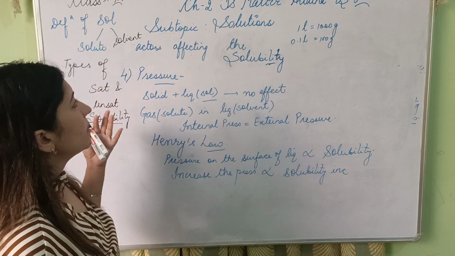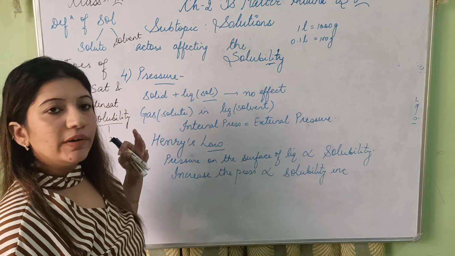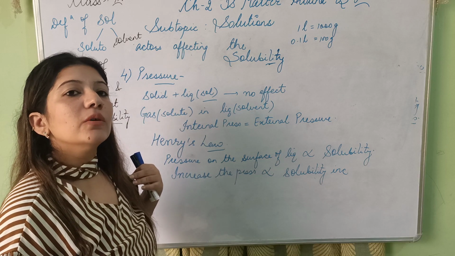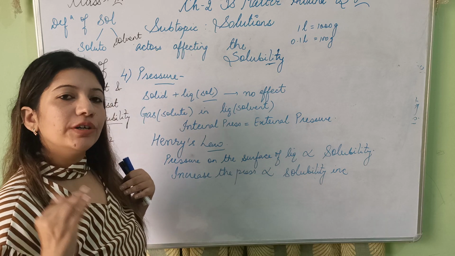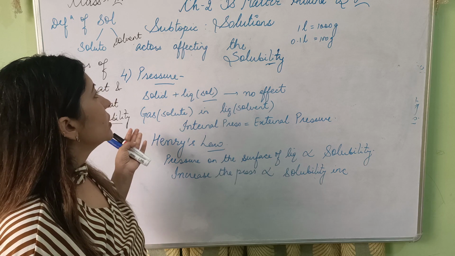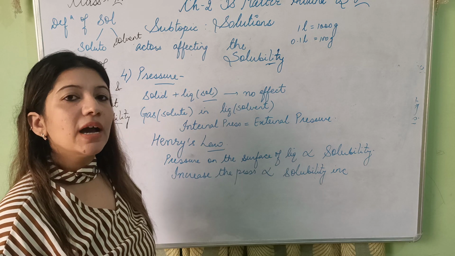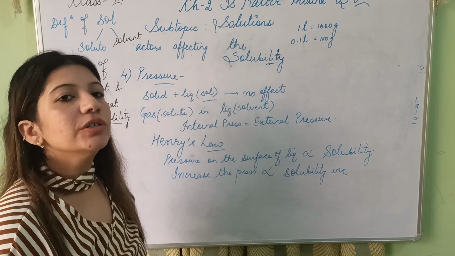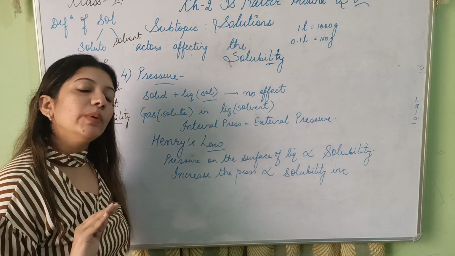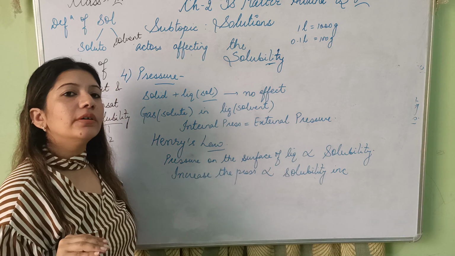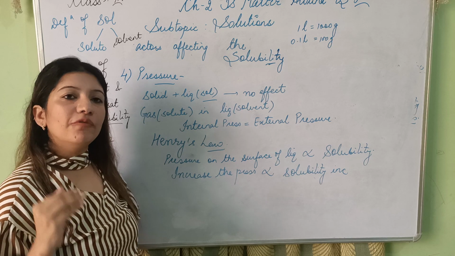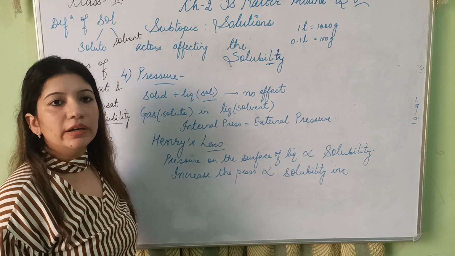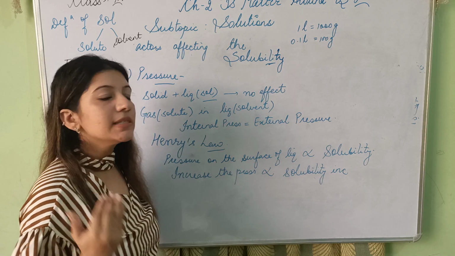Next we discussed the factors. अब उसमें solute solvent we have done. Next was temperature. जितना ज़्यादा आप temperature बढ़ाते जाओगे उसकी solubility increase होती जाएगी. Saturated becomes unsaturated. But in case of gases it's the opposite. अगर आप temperature increase करोगे solubility में decrease. For pressure, solid and liquid solution will have no effect, whereas for gas and liquid, if we increase the pressure the solubility increases, if we decrease the pressure the solubility decreases. It is in accordance with Henry's law.